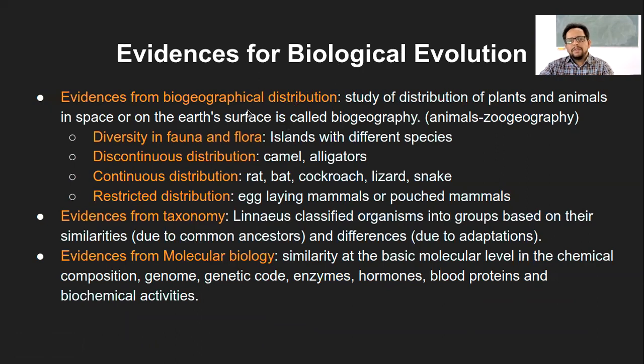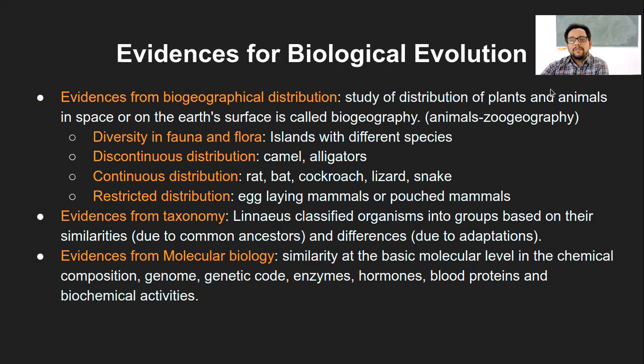So with respect to the geographical distribution, this part we have already seen to some extent with respect to the land patterns, right? That was how the land separated and how the flora and fauna on those separated lands became different. So that is what will be seen here as well.